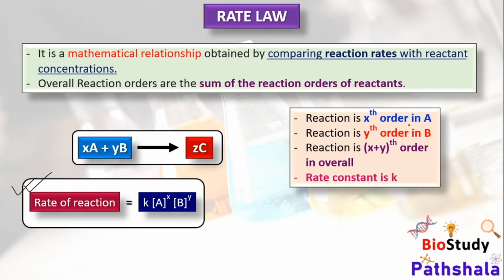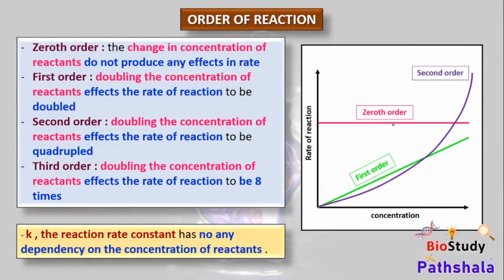So in case of reactant A, it is Xth order, and in case of B, it is Yth order, and the overall order of the reaction is the sum of the orders of all the reactants, and K is the rate constant.